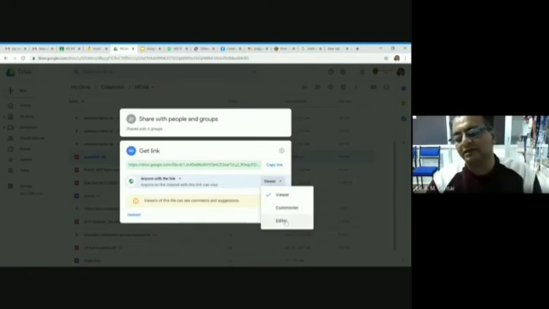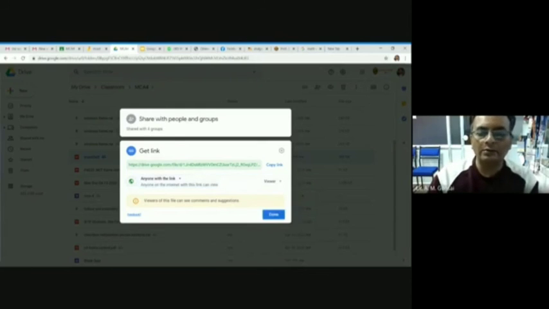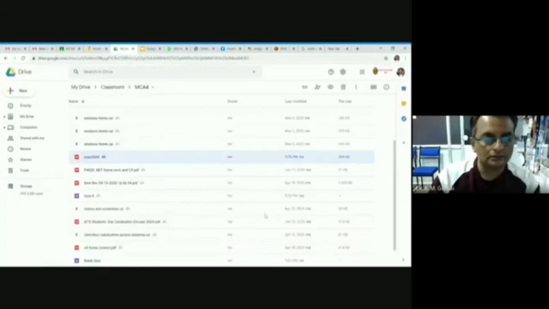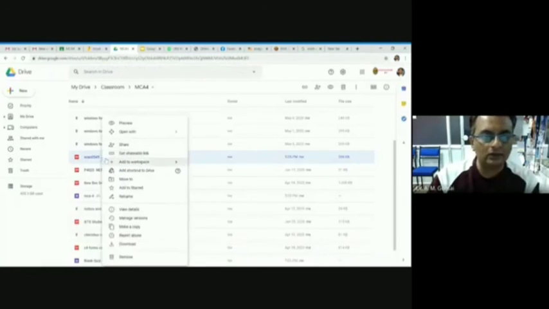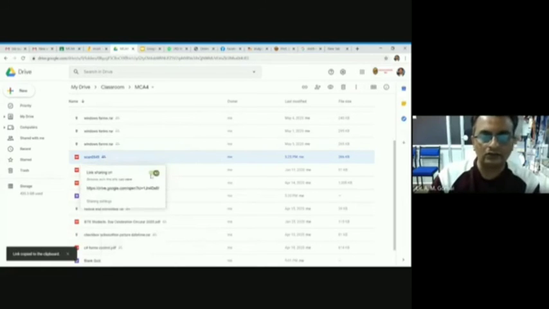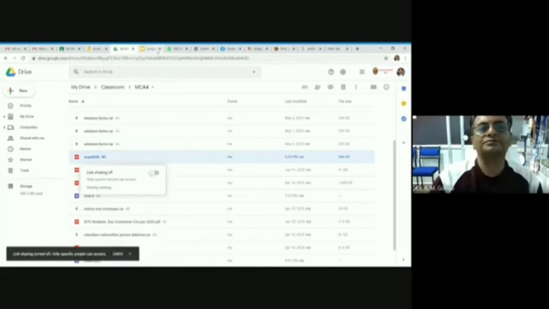They can type something. Commenter, they can comment only. They cannot do any more operations. That way you can share only one document, not the entire drive. I hope I have cleared your question. After that, if I don't want to share, I can turn sharing off. I don't want to share. This way you can turn sharing off.